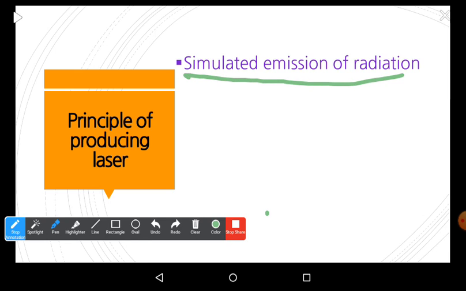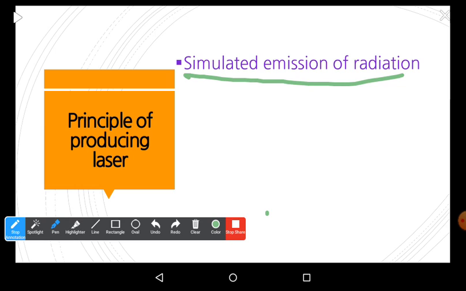What is stimulated emission of radiation? We must observe two important points during this process. Number one, the lifetime of the excited atom in the higher energy level. Number two, how many photons are released by the excited atom when it comes down from the excited energy level to the lower energy level or the ground level, whether they are equal or not.